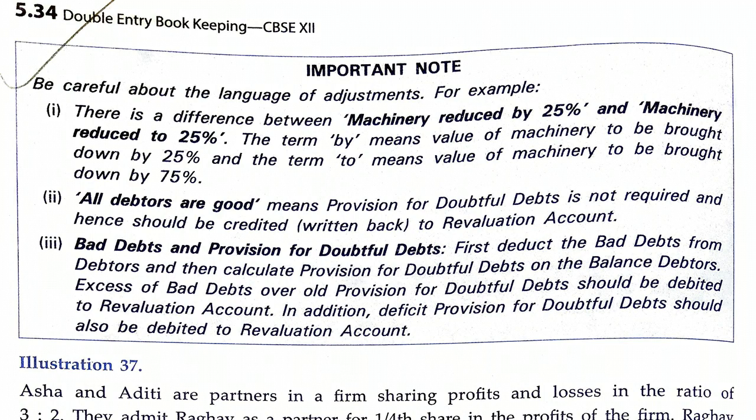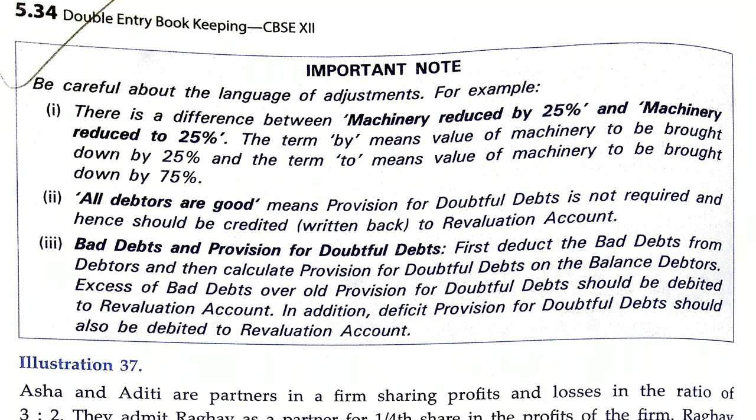All debtors are good means provision for doubtful debts is not required and hence should be credited or written back. In some questions, debtors are given in the balance sheet, and in the inner column, less provision for doubtful debts is also given. If all debtors are good, there is a profit for the firm, because the probability of loss is now 0, as all the debtors will be paying the amount.